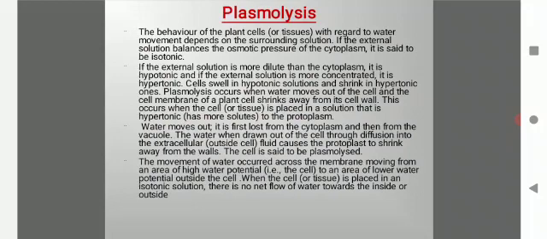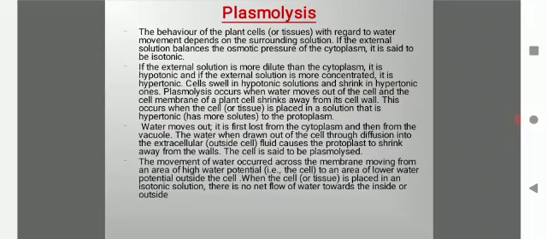Cells swell in hypotonic solution and shrink in hypertonic ones. Plasmolysis occurs when water moves out of the cell and the cell membrane of the plant cell shrinks away from the cell wall. This occurs when the cell is placed in a solution that is hypertonic to the protoplasm. So plasmolysis is a process of shrinkage of protoplasm in a cell due to exosmosis in hypertonic solution.